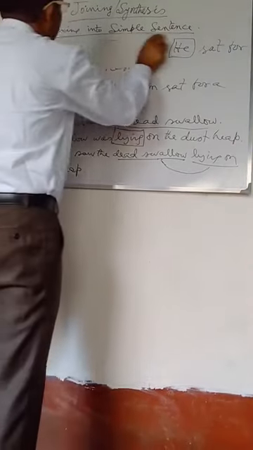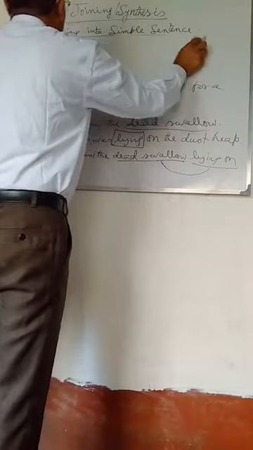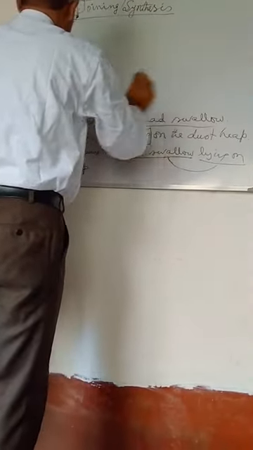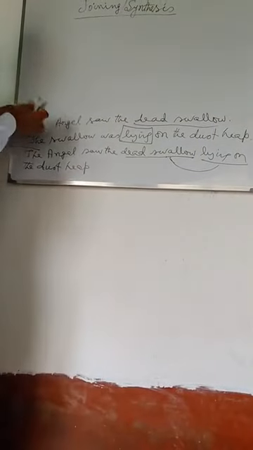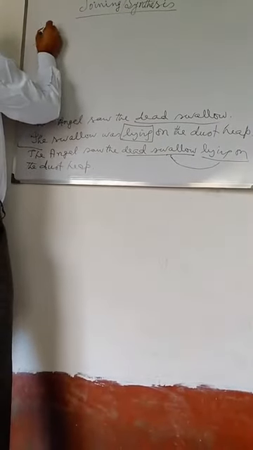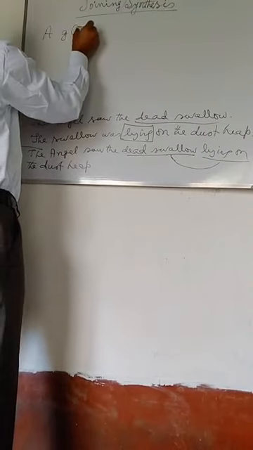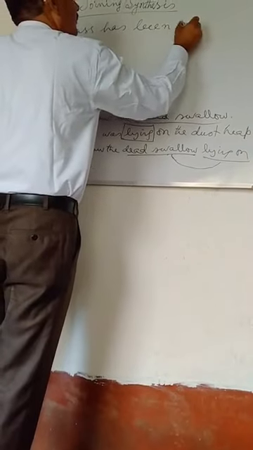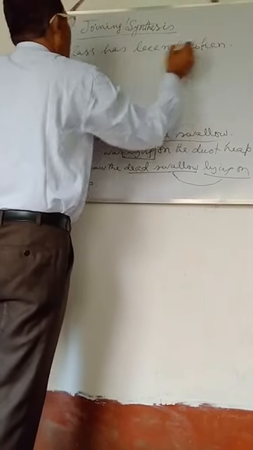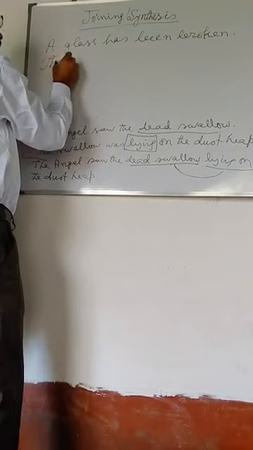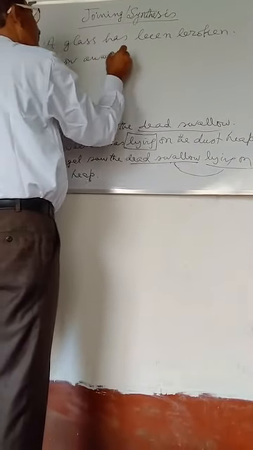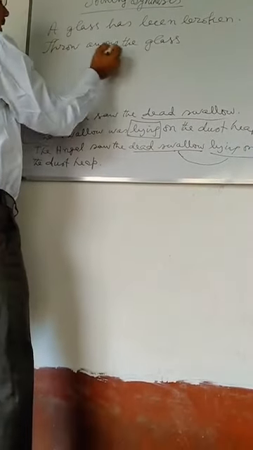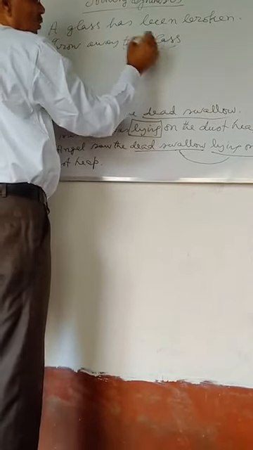Now, in another example, you may see the use of participle. Suppose a glass has been broken. Throw away the glass. Here in this sentence, glass is the noun word.